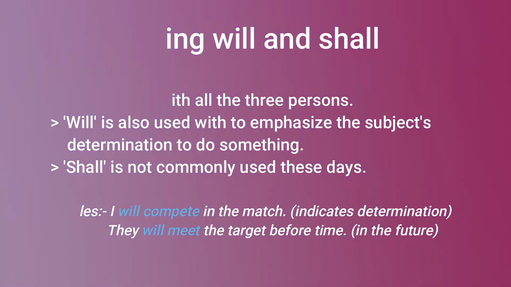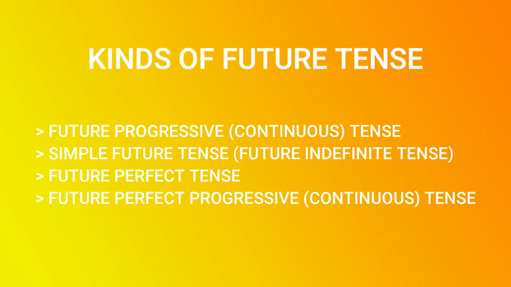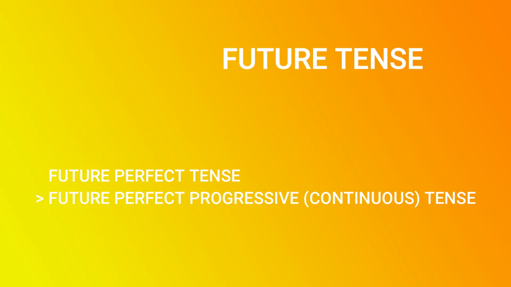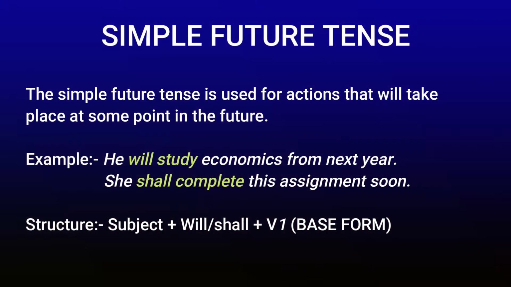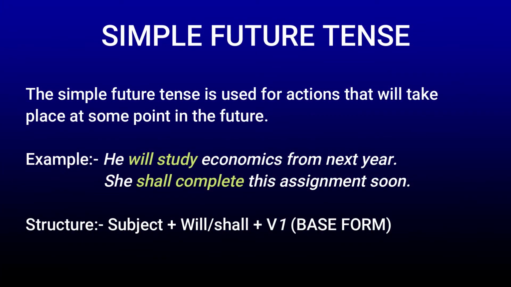There are four types of future tense: future progressive tense, simple future tense, future perfect tense and future perfect progressive tense. Now let us understand more about each one of them and how they can be used to refer to the future. Simple future tense. The simple future tense is used for actions that will take place at some point in the future. Example: he will study economics from next year.